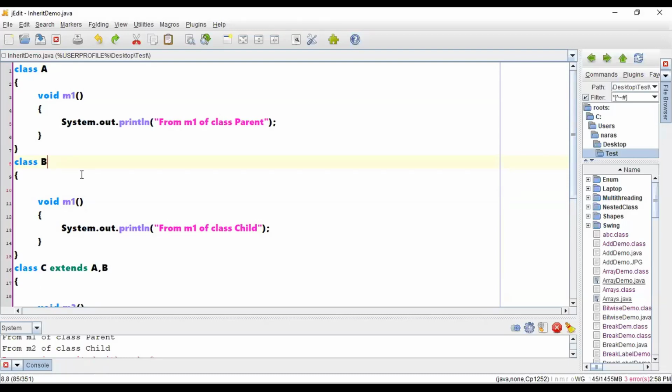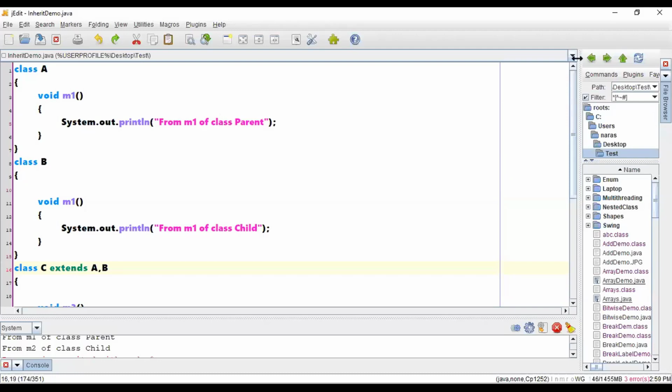What is the problem in that? Now, if I'm using class C extends A, B, what are the methods that class C has to acquire? It has to acquire methods of A and methods of B also. So what is the name of a method now? M1. When you have two classes, there is a possibility that both classes might have the same method defined in them. Are we creating ambiguity here?